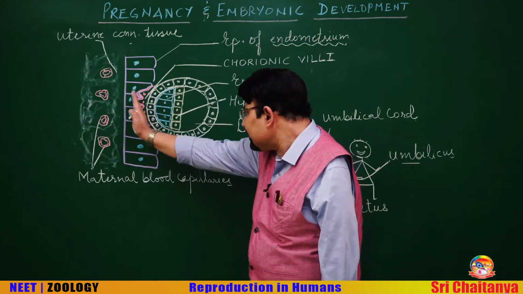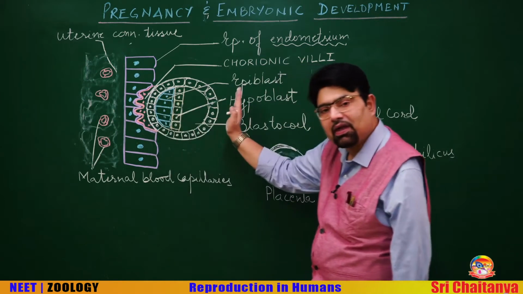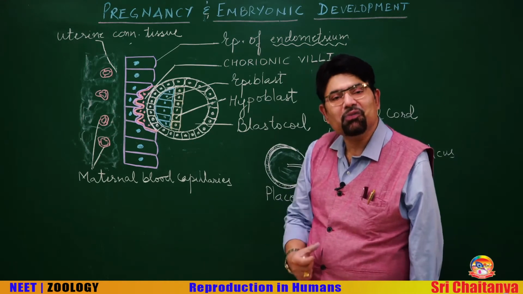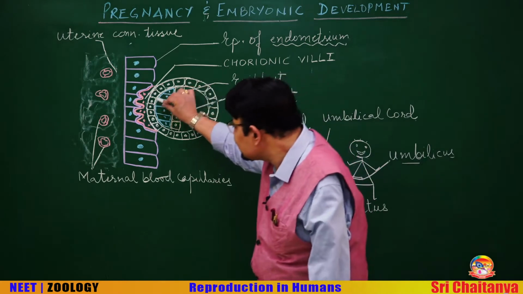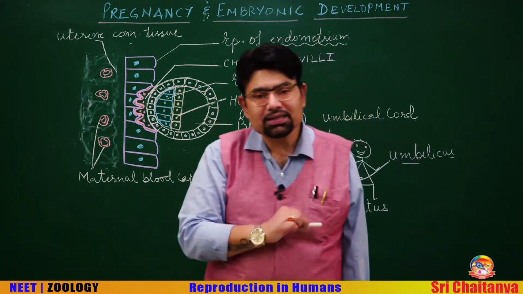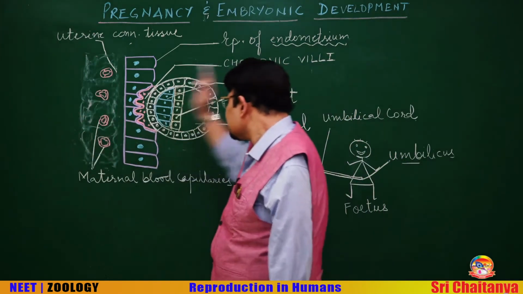Now, the fetus, from this pink color line, this is the fetus. And the very embryo, fetus or the newborn, the body will be formed by this structure which is called the inner cell mass. This is mother, this is fetus.